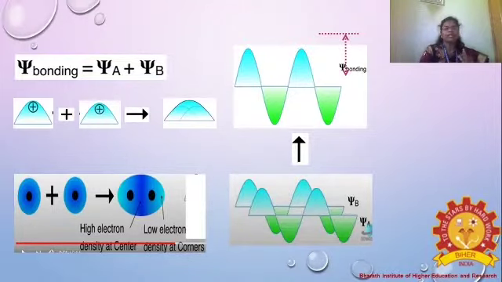So in the bonding orbital, the electron density is high at the center. In the corners, the electron density is low. That is a bonding orbital.